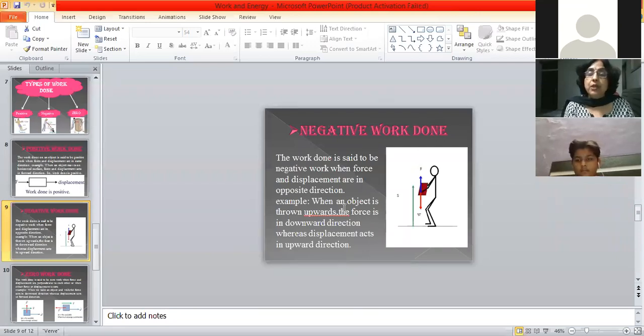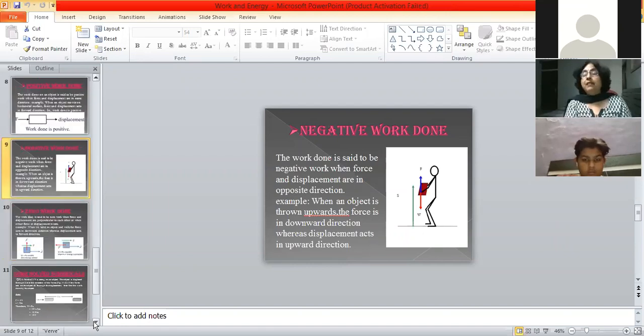So here it is a negative work done. I hope that negative work done is also clear to you, and we can see the negative work done when the brakes are applied. If the object is moving and suddenly you apply a brake, the work done is against the motion. In that case, it is negative.